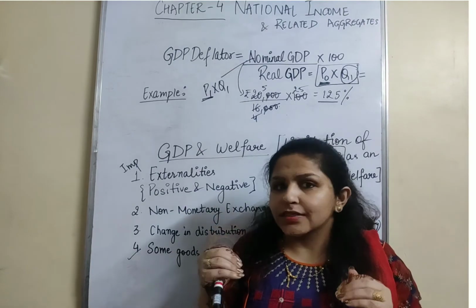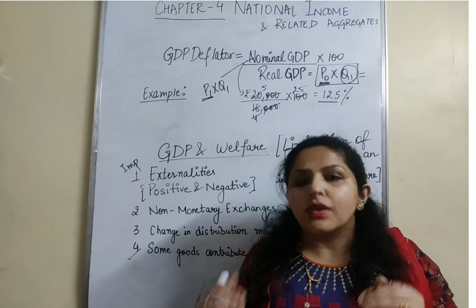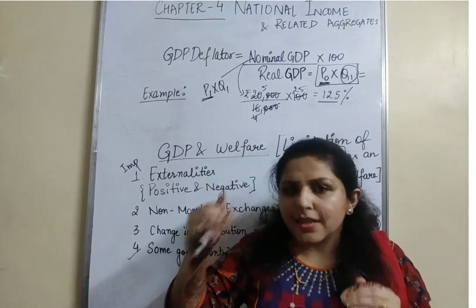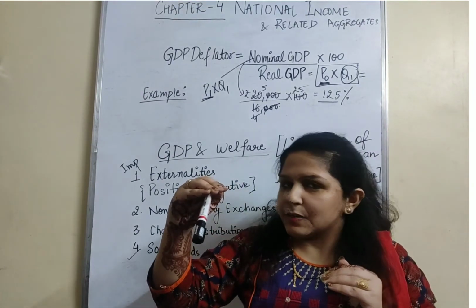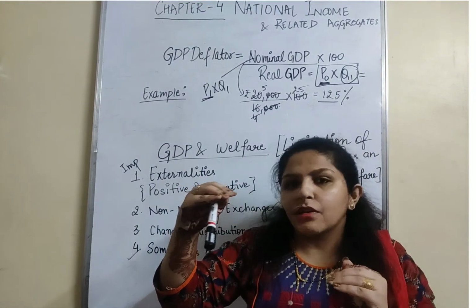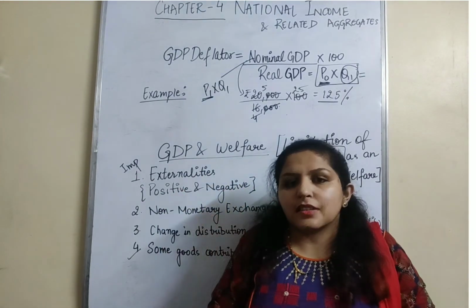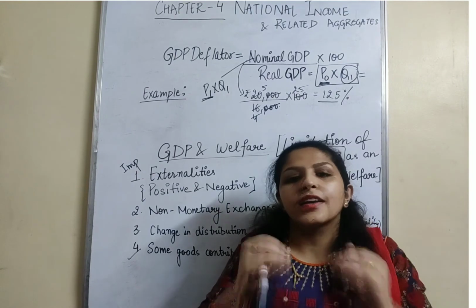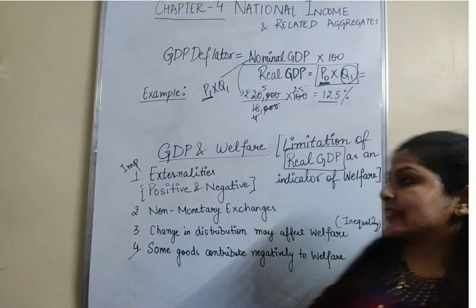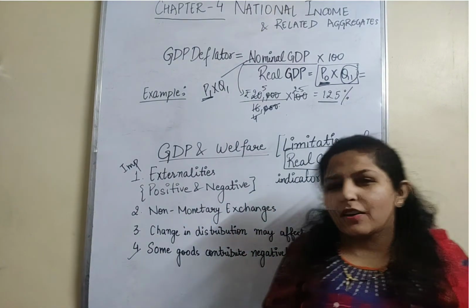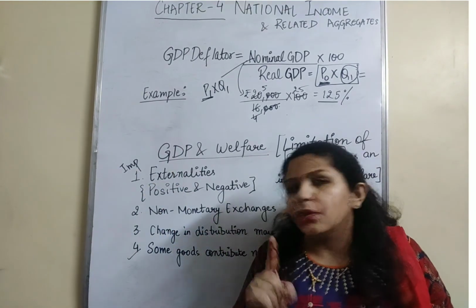But Brazil is producing liquor and the demand for liquor is more than milk all over the world. So its GDP is higher. Brazil as a country is developed and its GDP is higher. What about the welfare? It's bad. So does GDP include welfare? Is GDP talking about welfare? No. It just matters that GDP should increase irrespective of whether the welfare is good or bad. So yes, I can say real GDP is not a good indicator of welfare as well because it has certain limitations. It is one of the important questions of this chapter.